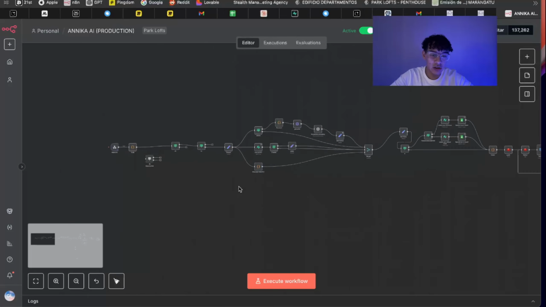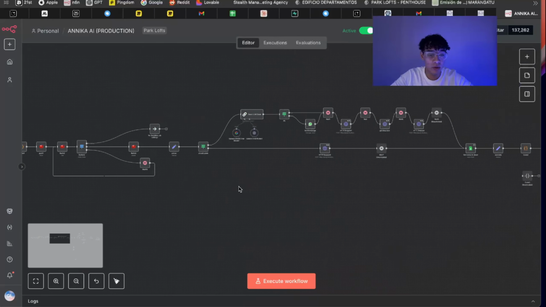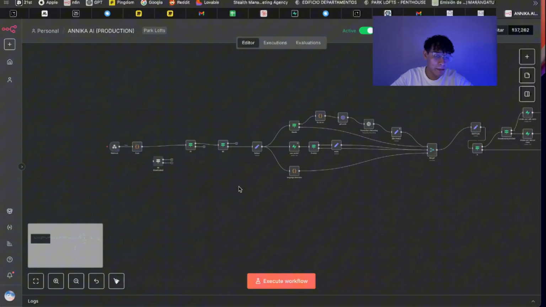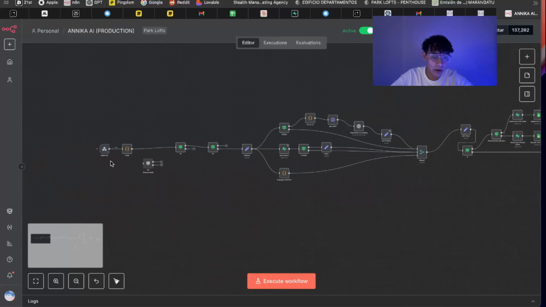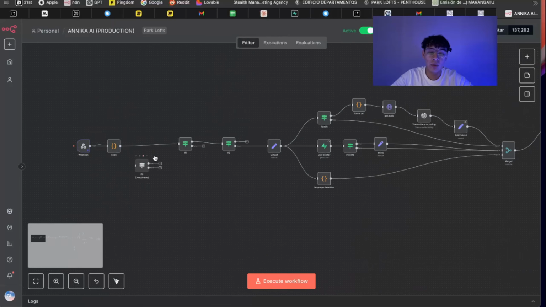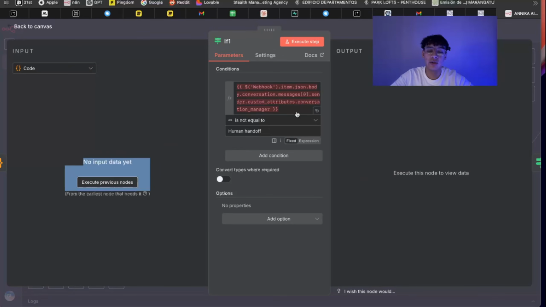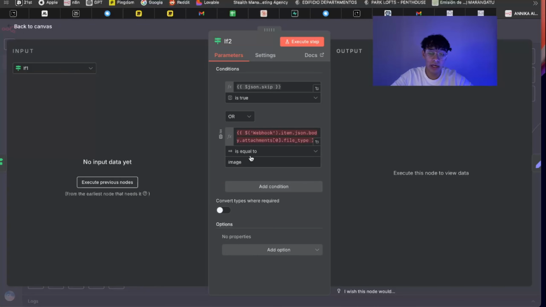So it looks kind of complicated, but it's super easy to understand. I will go step by step real quick so you guys can understand. I will make another video to show you guys how to build this in detail. But right now what's going on is Chatwoot is sending a webhook. We're cleaning the data from the webhook. It's watching if it's not a human handoff. If it's not, it will be true, so it will go to the other if node. Right now it's watching if it's an image or if it should skip.